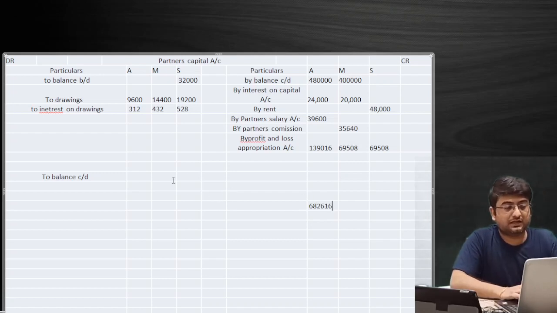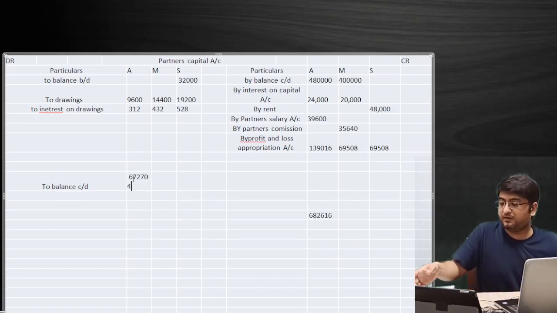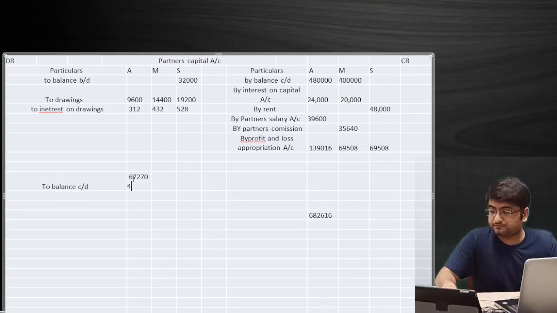From that amount I will subtract the debit side, that will be 9,600 minus the interest 312. The amount on the debit side in case of A will be 6,72,704.